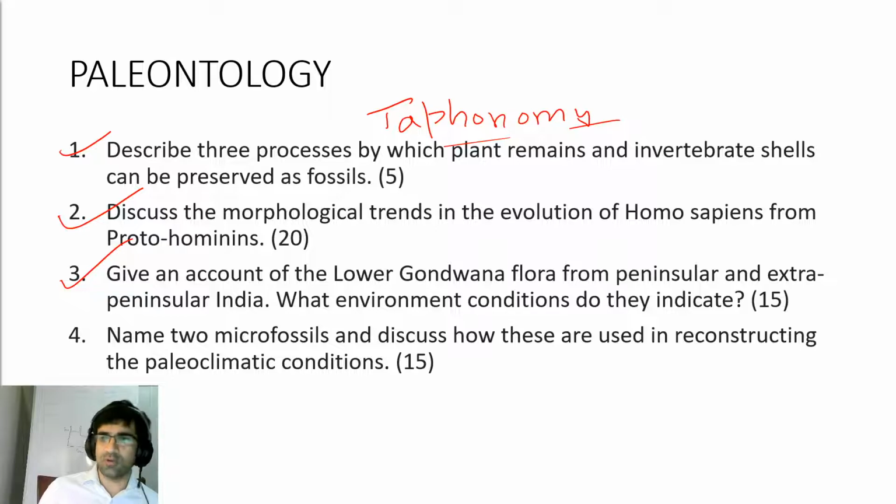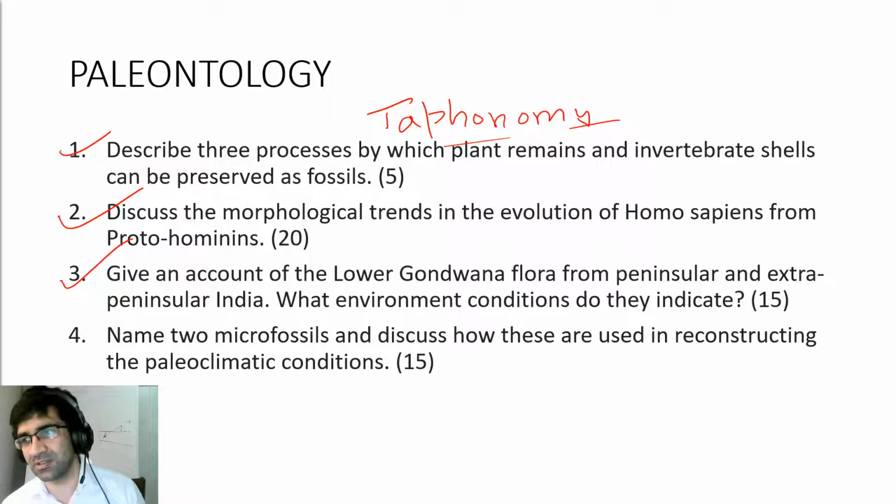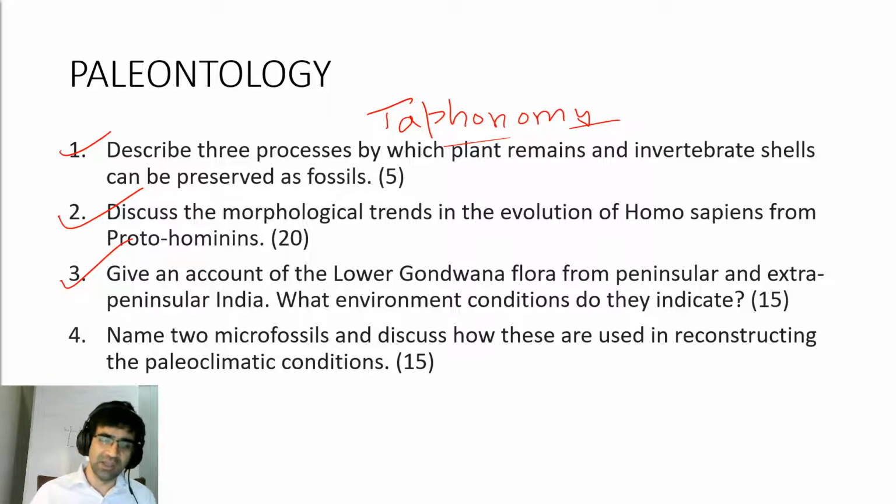Give an account of Lower Gondwana flora from peninsular and extra-peninsular India. Again, a pretty standard question. Not easy. Indian stratigraphy requires a lot of learning, so not an easy question, but still something which can be easily answered if you have gone through previous year papers and studied the syllabus. What environment conditions do they indicate? So here you have to write about paleo environment conditions, because we know at Gondwana time, especially at the start, you have the start of glacial conditions, and how they evolve through time, you can know from the type of plants that you see from there.